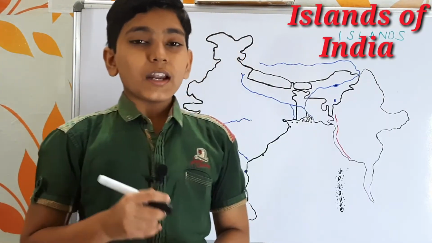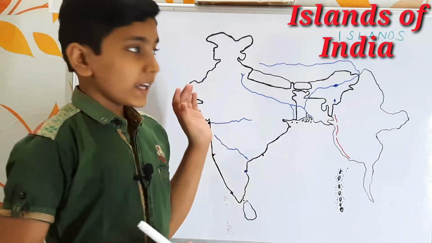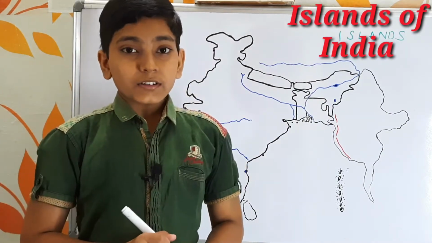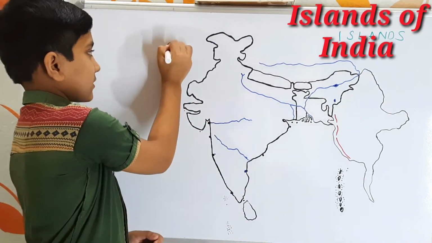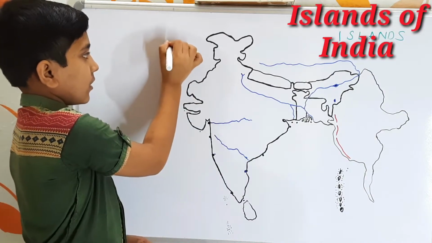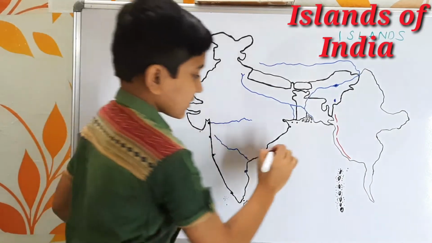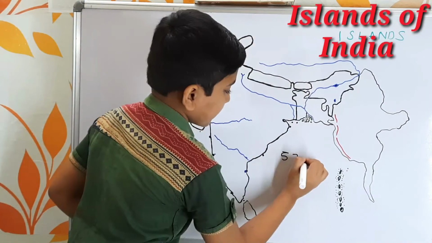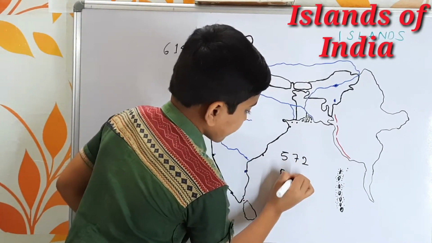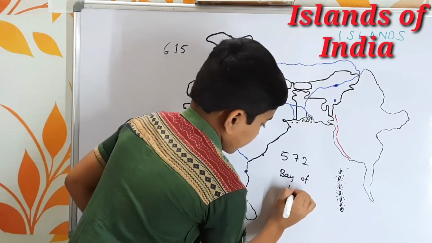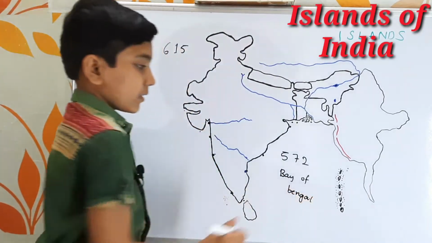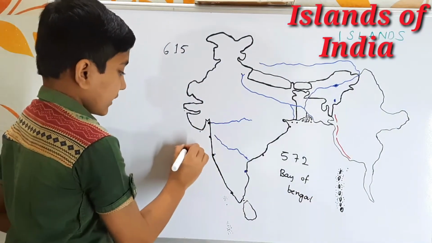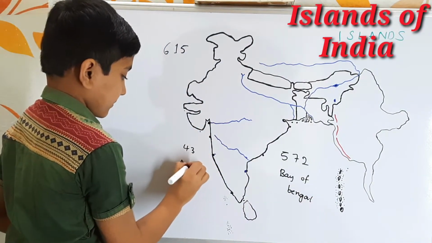Now let me ask you a question. Do you know how many islands there are in India? There are 615 islands. Out of the 615 islands, 572 are in the Bay of Bengal, and the remaining 43 are in the Arabian Sea.